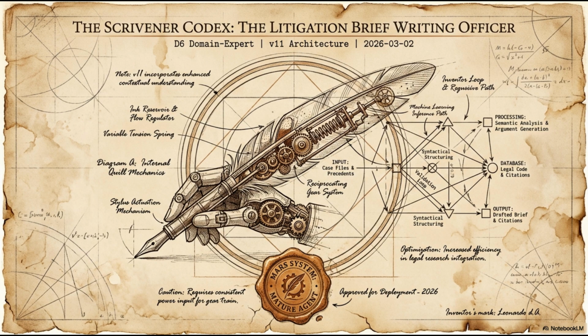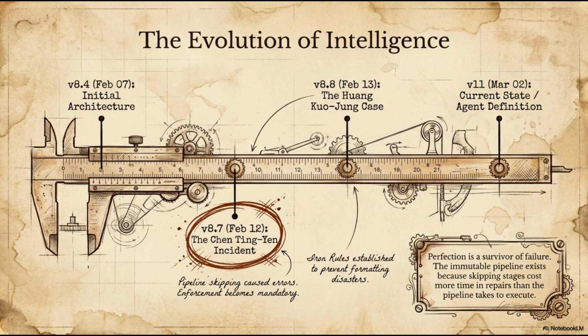The Scrivener operates on a 12-stage pipeline. Every legal brief, whether it's a complaint, an answer, a motion to dismiss, or an appellate brief, goes through all 12 stages. No exceptions, no shortcuts. Why 12? Because we learned the hard way that skipping stages produces garbage. Early versions had 8 stages, and attorneys kept finding issues that slipped through. So we added stages until the error rate dropped to where we wanted it. Let me walk you through them quickly.